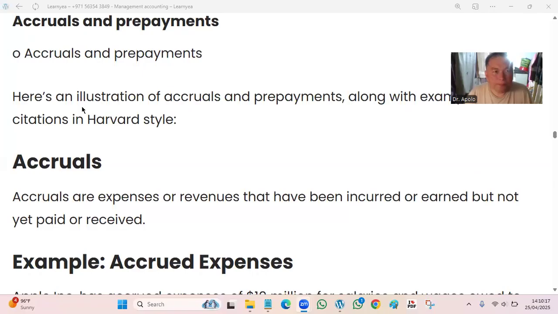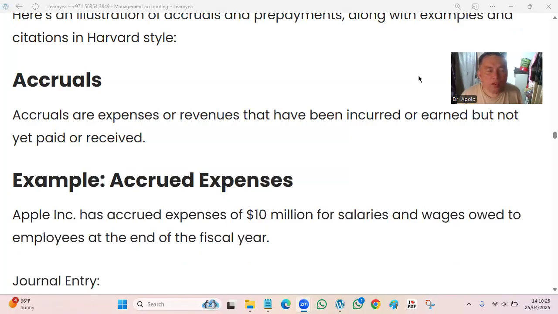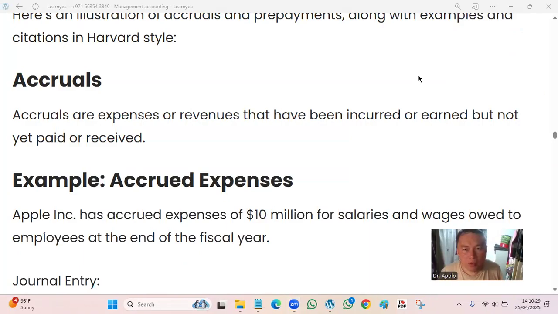We will continue our discussion of our management accounting segment. This time, we will be tackling accruals and prepayment accruals. So what is an accrual? Accruals are expenses or revenue that have been incurred or earned but not yet paid or received. So we call it accruals. Take note of the definition.